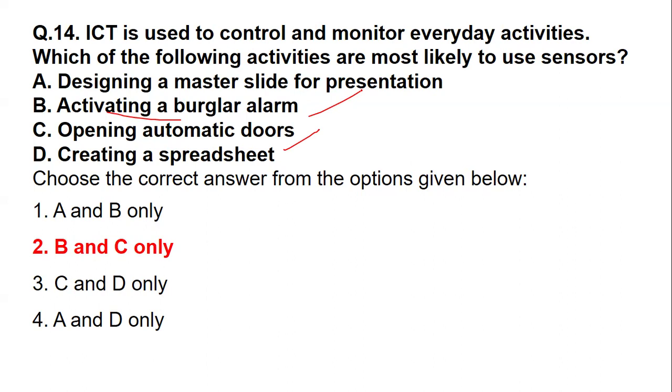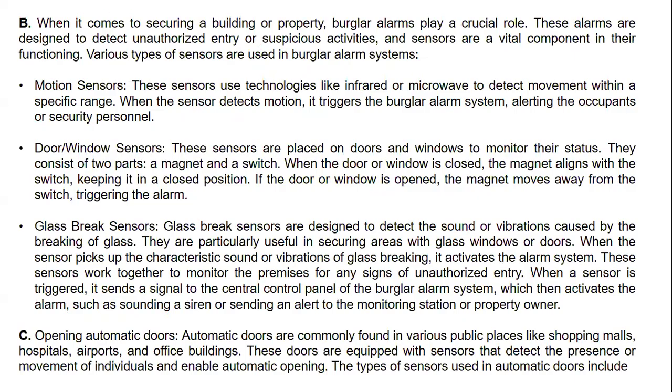The moment there is an unwanted or unrecognized activity, the sensors get activated. There are various sensors: motion sensors, window sensors or door sensors, glass break sensors. These are automatic opening sensors. As I said, with growing IT, it is important that these sensors get activated, and these sensors are nothing but a part of the security feature.